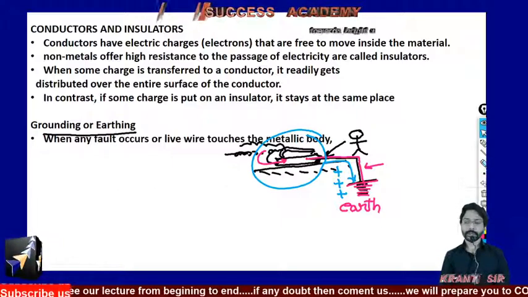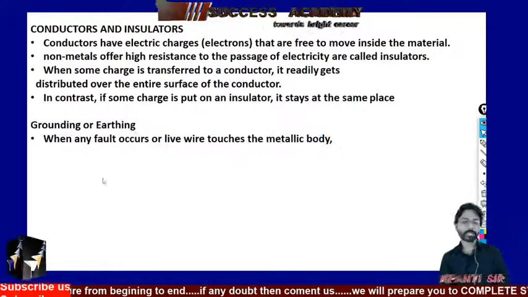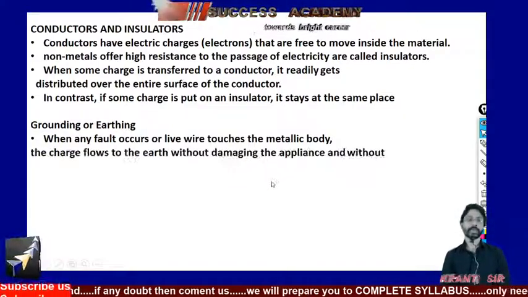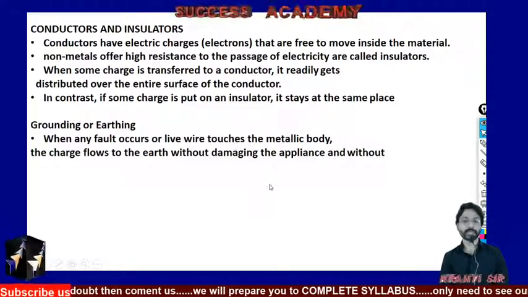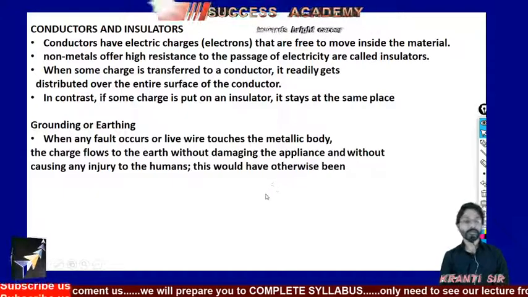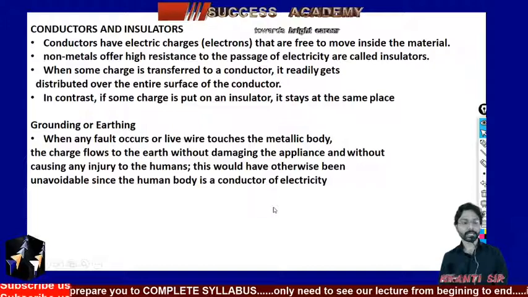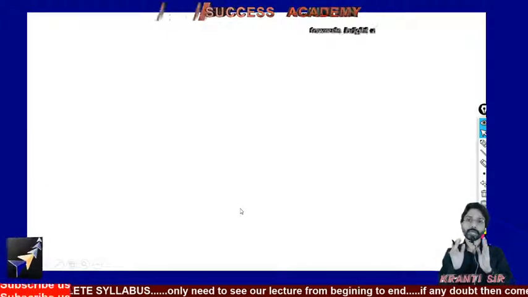That's why, when any fault occurs or the live wire touches the metallic body, the charge flows to the earth without damaging the appliances and without causing an injury to humans. This would have otherwise been unavoidable, since the human body is a good conductor of electricity.